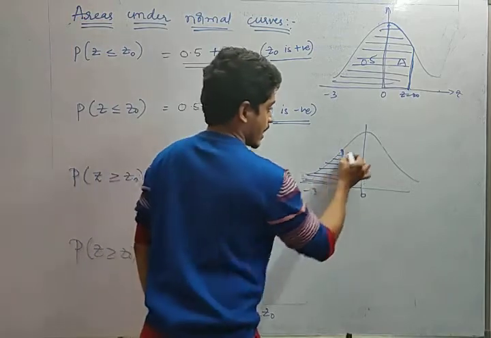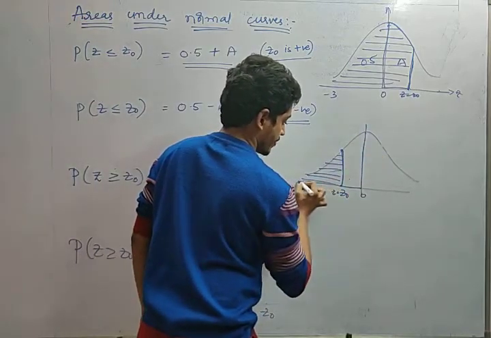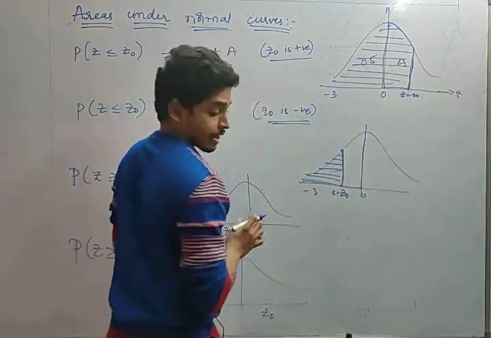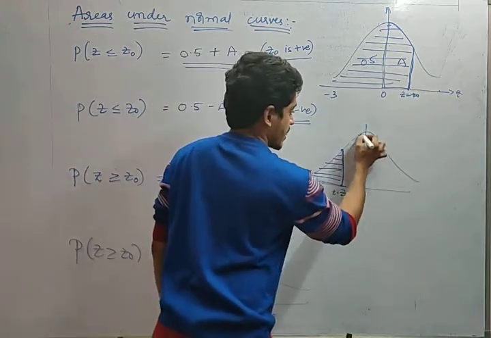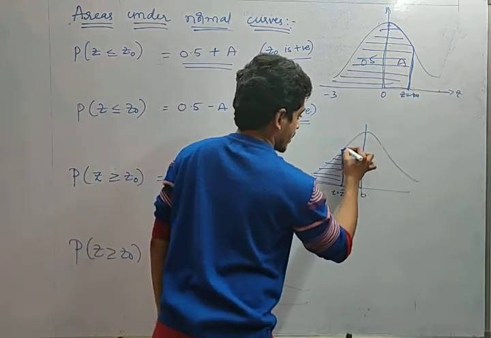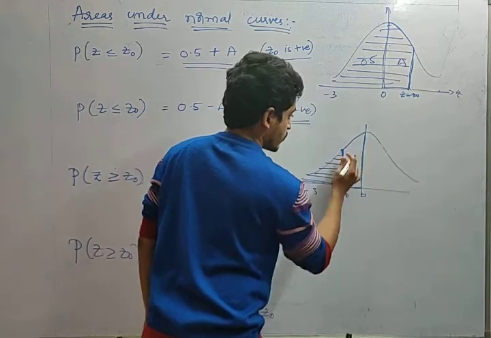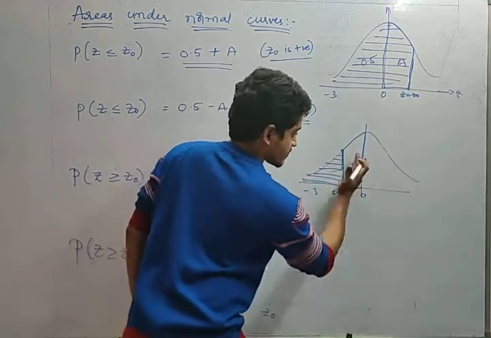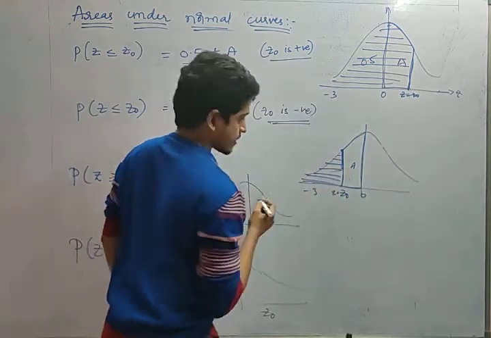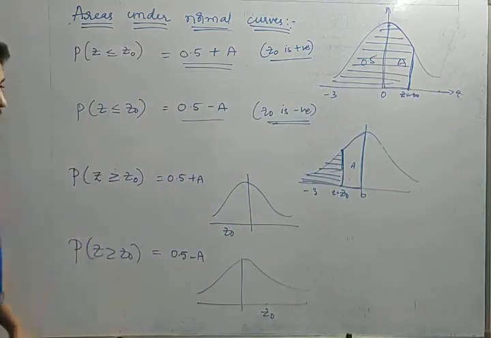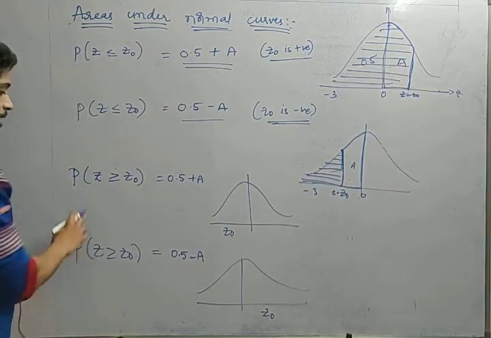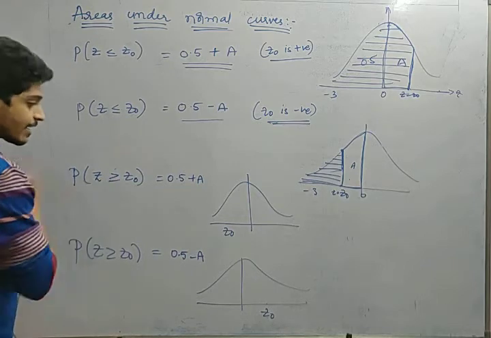See, up to here this is 0.5, right? Up to here 0.5. Suppose this area is a. If I remove this particular a from 0.5, can I get this part? Yes or no? That's why it is 0.5 minus a. Got my point?